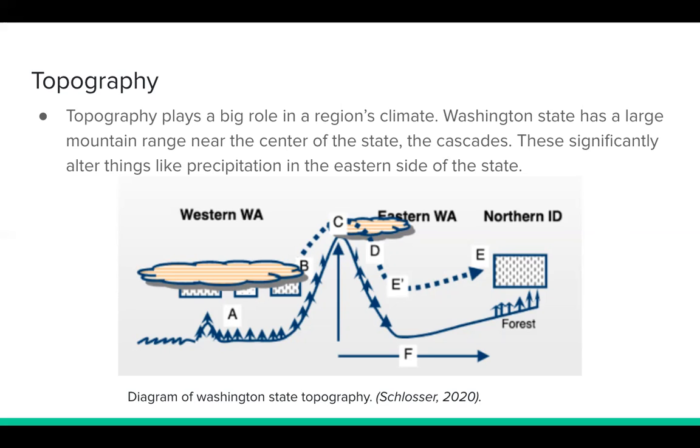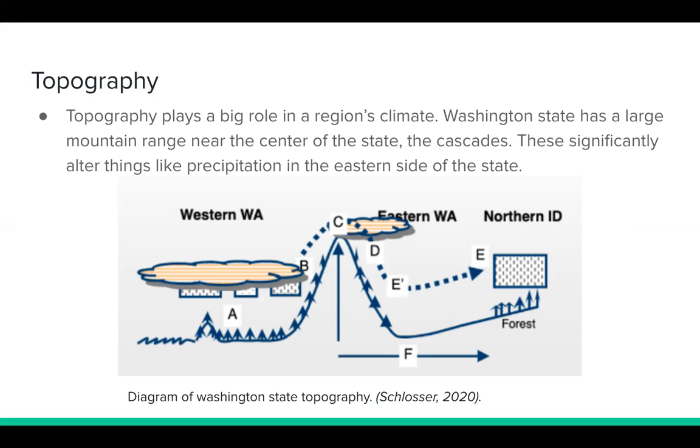As the clouds begin to descend towards eastern Washington, they begin to warm again. The warming increases the cloud's carrying capacity of water as vapor, meaning that it can carry more without dropping it in the form of rain, snow, or hail. This is evident between points C and E, which receive less precipitation than points A through C. However, the precipitation does have to fall somewhere.